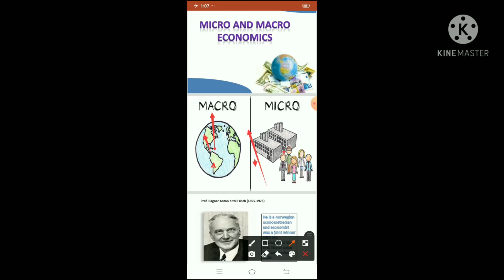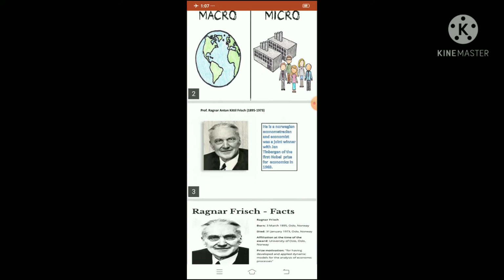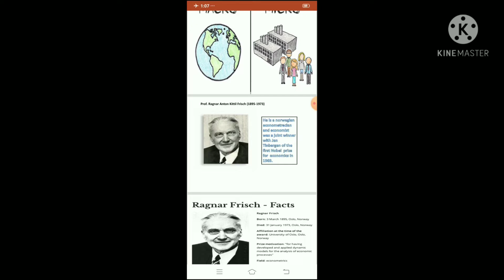Now the next slide, children, is related to Professor Ragnar Frisch. Why has Ragnar Frisch been mentioned here, children? Because Professor Ragnar Frisch introduced this concept of micro and macroeconomics. He was a Norwegian econometrician and economist, and a joint winner with Jan Tinbergen of the first Nobel Prize for Economics in 1969, children.